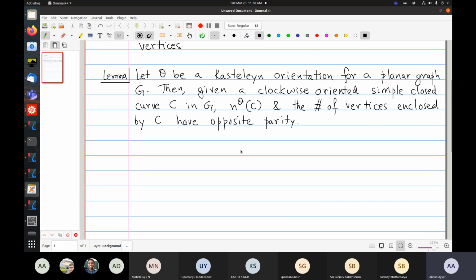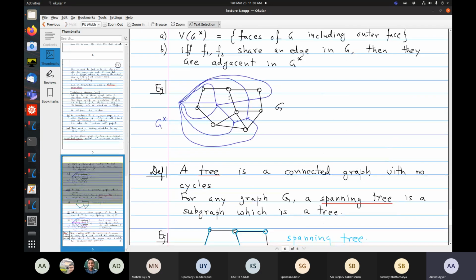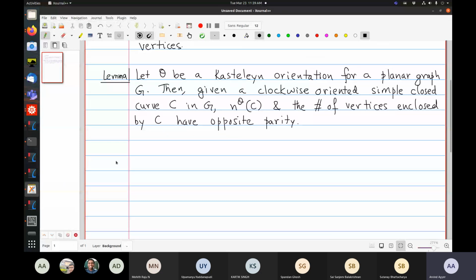Okay, so this is going from local to global. So if you have some G, like in the previous example, and I take a closed curve, like maybe I'll take the outer face, then it's saying that the number of clockwise odd edges on that curve C is odd if and only if the number of vertices internal to it is even. Okay, so that's what we're going to try to prove.